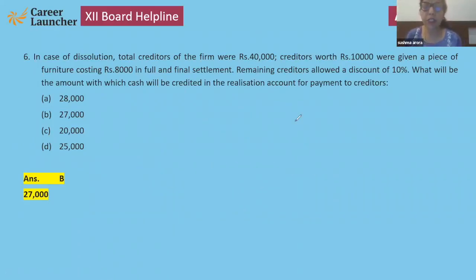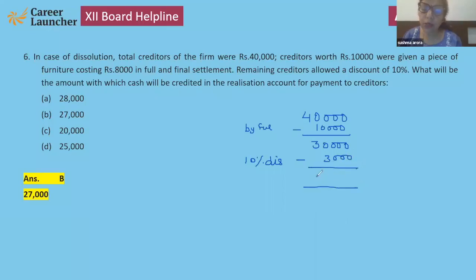Please listen carefully. The total creditors were of 40,000. Now the creditors are settled by furniture, so the total creditors settled by furniture is rupees 10,000. So the balance remaining is 30,000. Now the creditors were to be allowed 10% discount on the remaining, so that is 3,000.